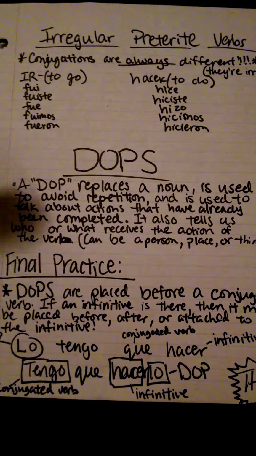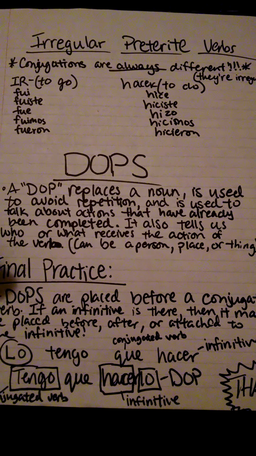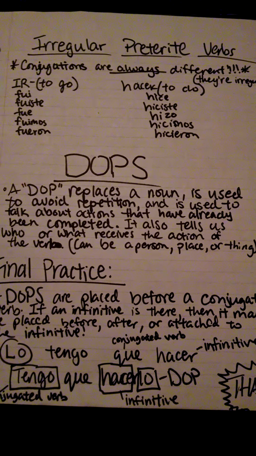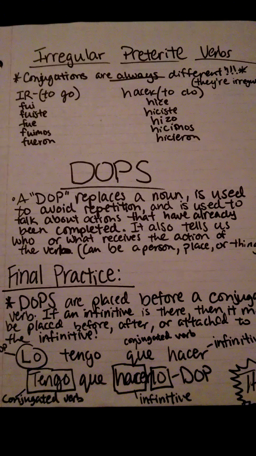And DOP, just a final little statement I have here and final practice, is that a DOP replaces a noun, is used to avoid repetition, and talks about actions that have already been completed or have already taken place. It also tells who or what receives the action of the verb, and it can be a person, place, or a thing. It does not have to be just a person, or just a place, or just a thing. It can be any of the three.